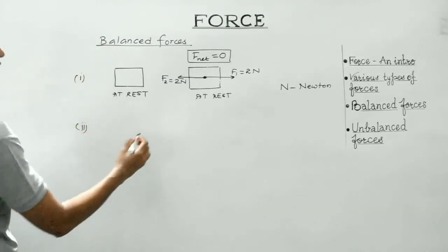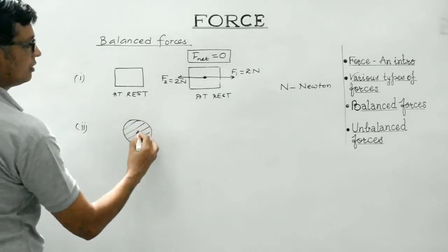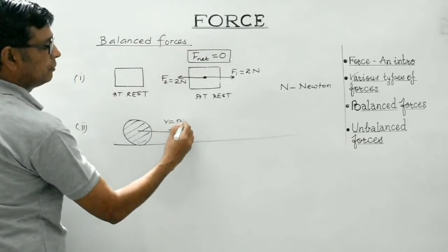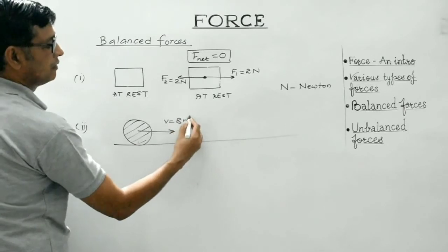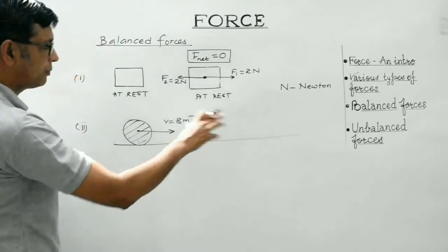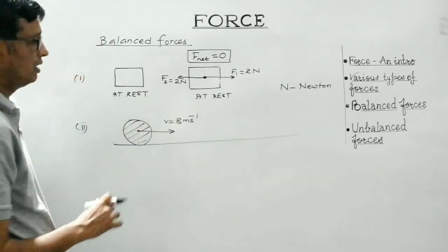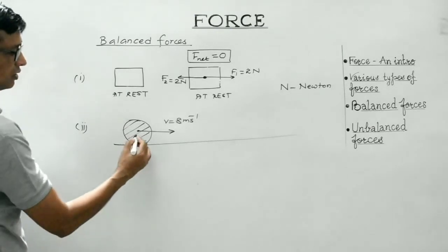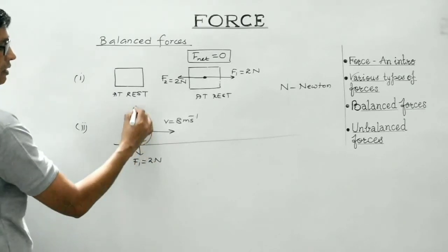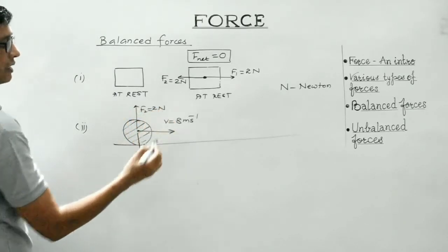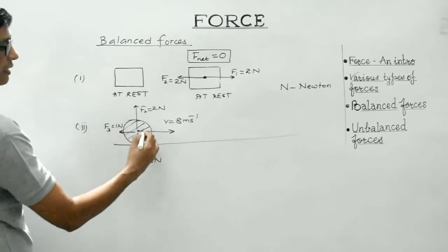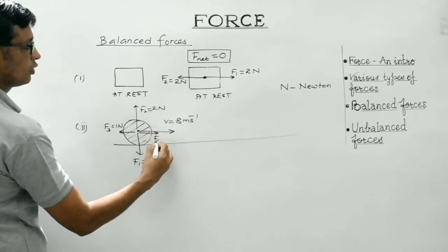if the body is in motion, suppose this is the body, and it is moving along a straight path with speed of maybe 8 meters per second. It is moving along the same direction, along the same straight path with speed of 8 meters per second. Now suppose it is under the influence of these forces. Here suppose force of 2 Newton is acting. Here in this direction, suppose a force of 1 Newton is acting, and here again a force of 1 Newton is acting.